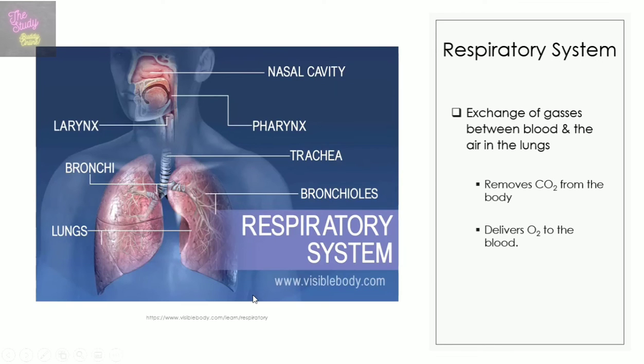Now going to move on to the respiratory system, and this system includes the lungs, nose, nasal cavity, trachea, bronchi, bronchioles, pharynx, which is the throat, and larynx, which is the voice box. So this system is responsible for the exchange of gases, oxygen and carbon dioxide, between the blood and the air in the lungs. So basically it functions in removing carbon dioxide from the body and delivering oxygen to the blood.